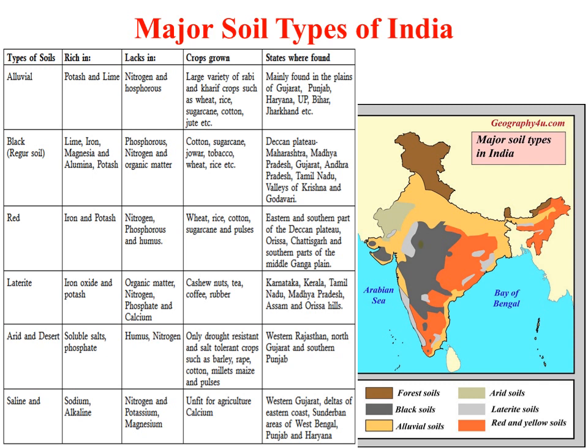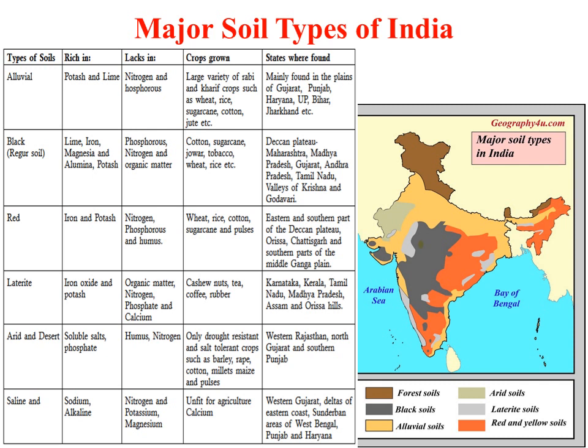Laterite soil is again deficient. So most of the time, in all types of soil there is a lack of nitrogen, phosphorus or potassium. On laterite soil, cashew nuts, tea, coffee, and rubber can grow. And this laterite soil, you can see here by this color, can be found in Karnataka, Kerala, Tamil Nadu, Madhya Pradesh, Assam, and Odisha, here and here.